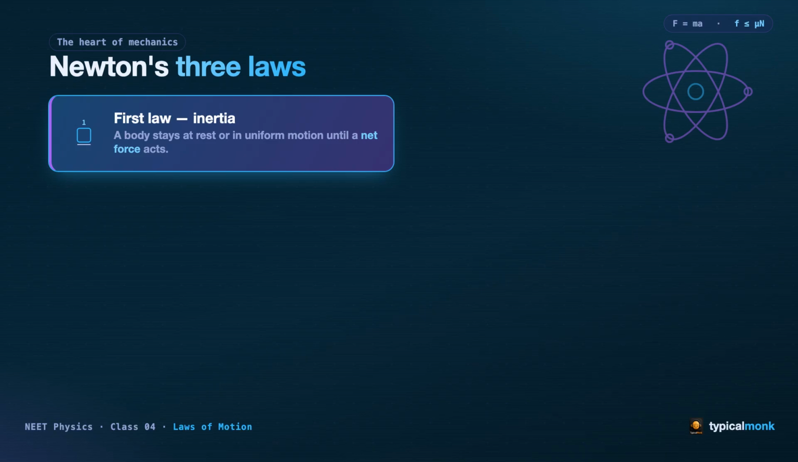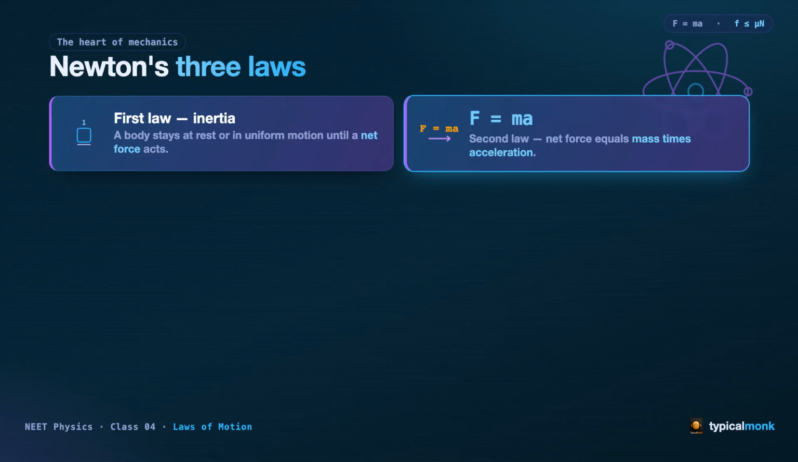The first law is the law of inertia. A body at rest stays at rest, and a body in uniform motion keeps moving in a straight line until a net force acts on it. Motion does not need a cause, a change in motion does. The second law is the engine of every numerical. The net force on a body equals its mass times its acceleration. Force equals ma. Give me the forces, and this one line gives me the motion.